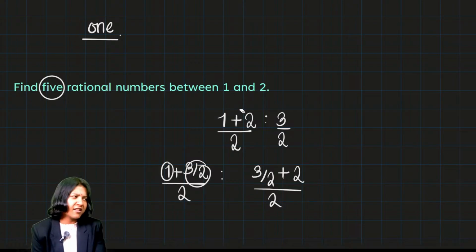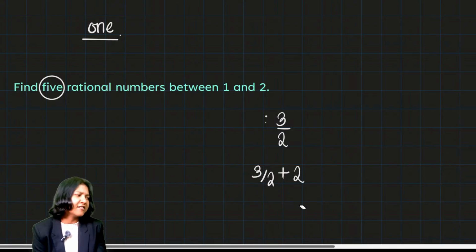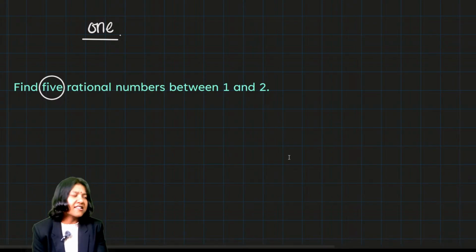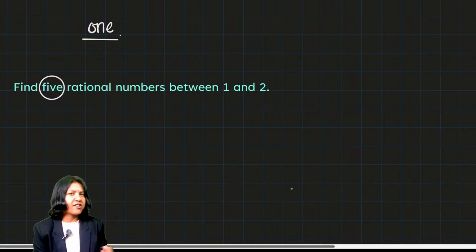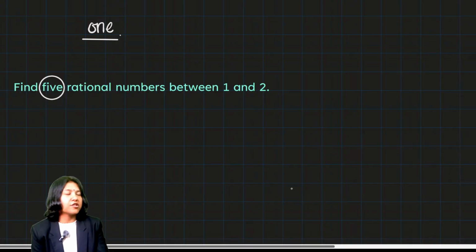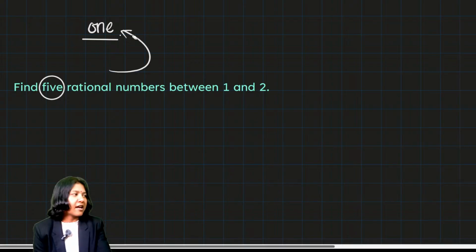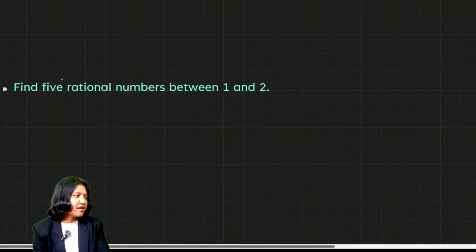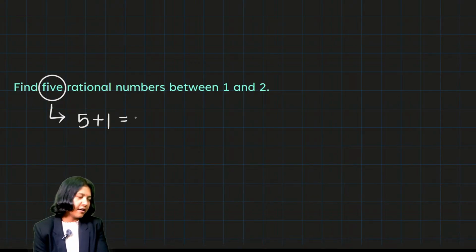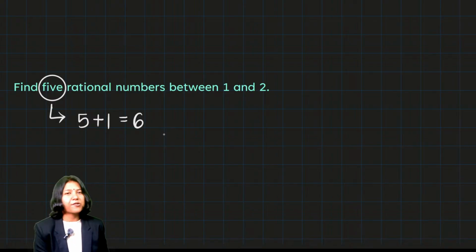Okay, because the other method I'm going to tell you will actually help you find the exact number of middle values that you want. As I told you, when I asked for one number, what I would do is add them up and divide by 2, right? So the thing is, now what we'll do is, if they ask you for finding 5 rational numbers, we will take the value 5 plus 1. Okay, add 1. Why? I'll show that to you. So 5 plus 1, 6.